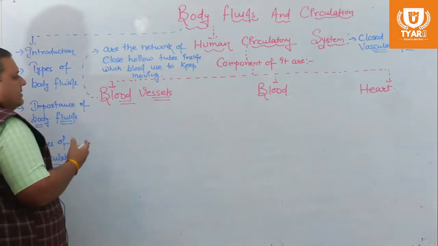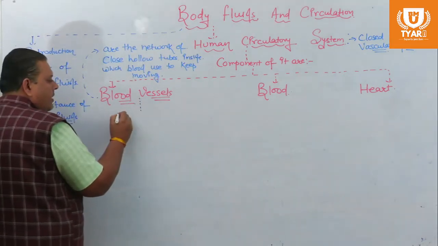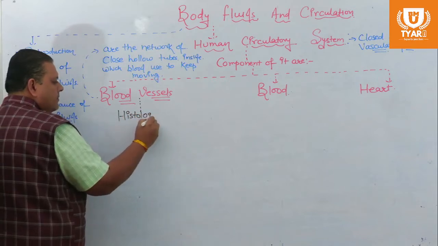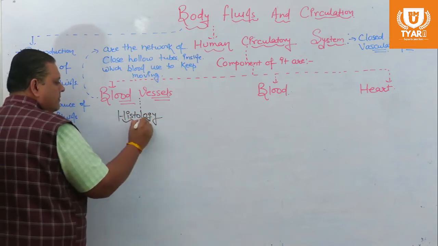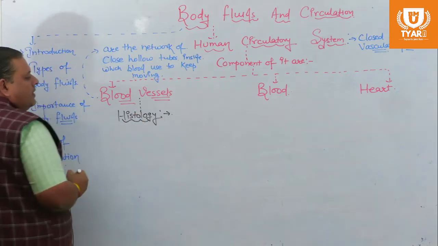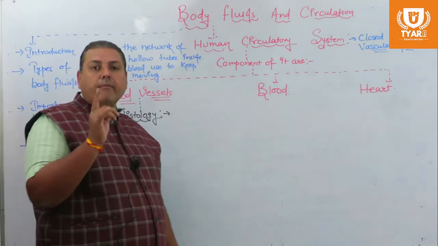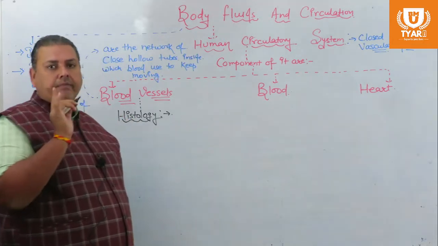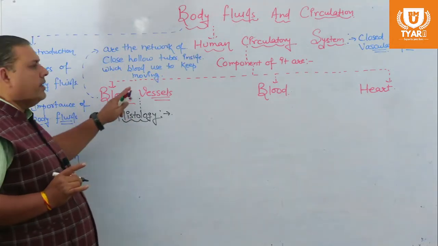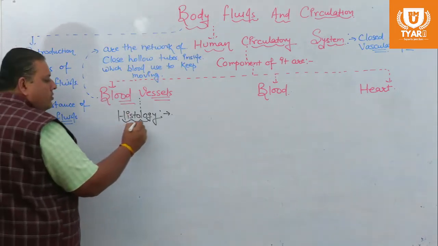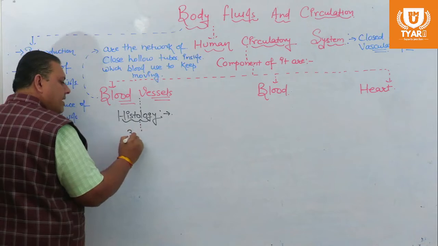If we discuss the histology of blood vessels, whenever we use the term histology, it refers to microscopic study. So it is the microscopic study of blood vessels. In the histology of blood vessels there are three layers.